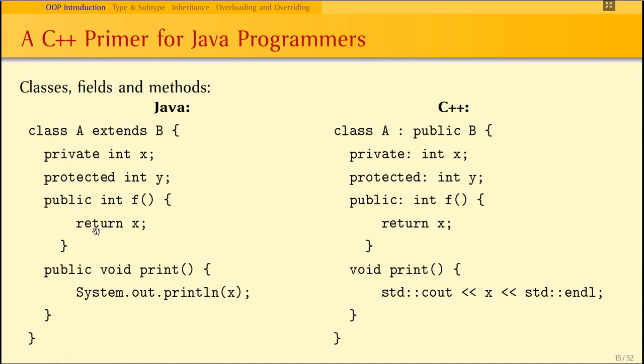Here we have private int x and protected int y. Look, the private colon must be written, and any number of variables to be declared as private should be written under this private colon. Whereas in Java programming, for every variable declaration the access specifier must be written. So this is how inheritance is implemented in Java and C++.